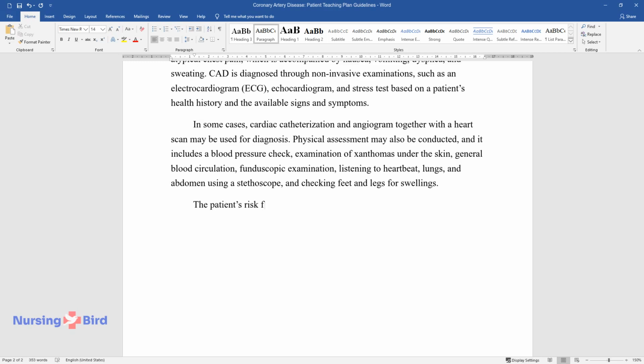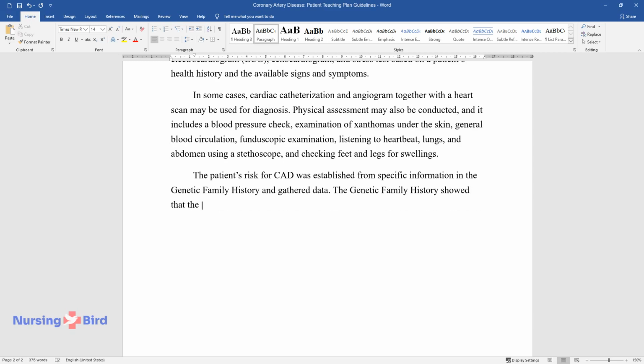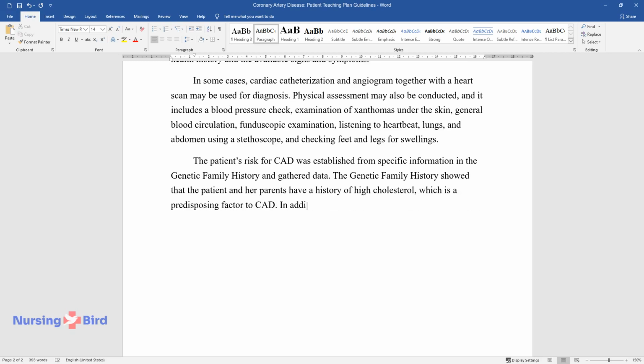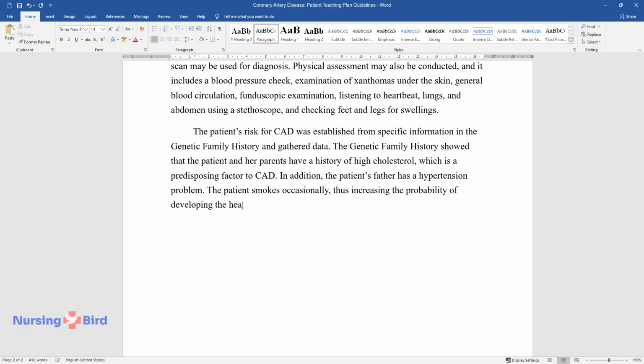The patient's risk for CAD was established from specific information in the genetic family history and gathered data. The genetic family history showed that the patient and her parents have a history of high cholesterol, which is a predisposing factor to CAD. In addition, the patient's father has a hypertension problem. The patient smokes occasionally, thus increasing the probability of developing the heart condition.